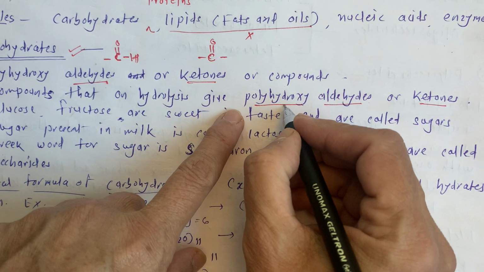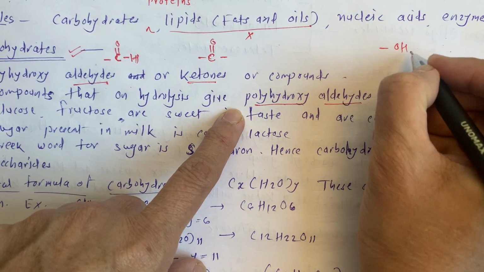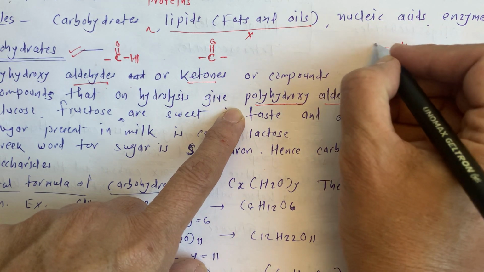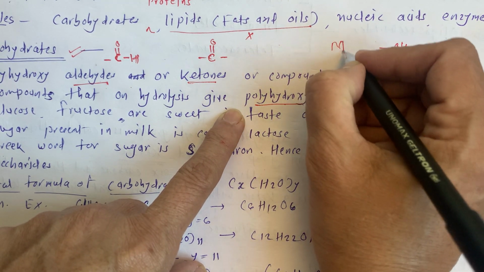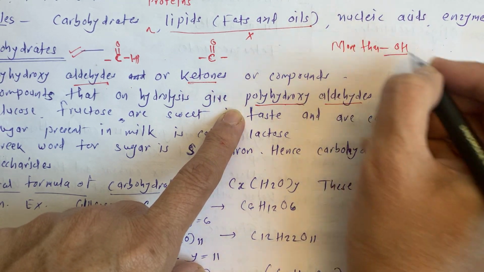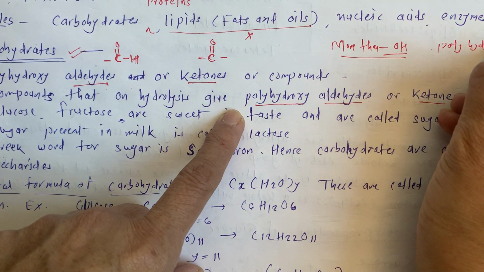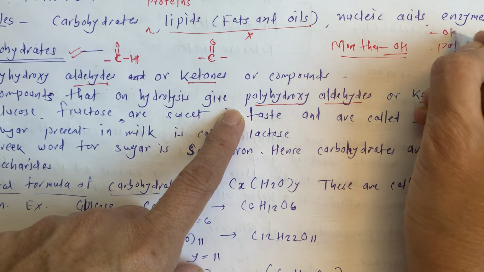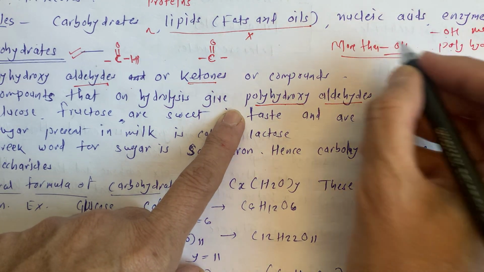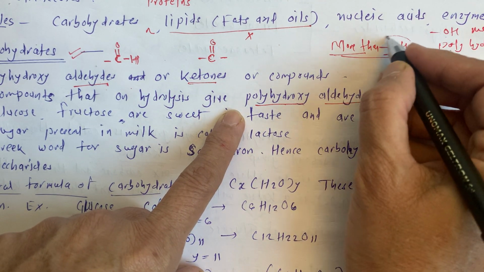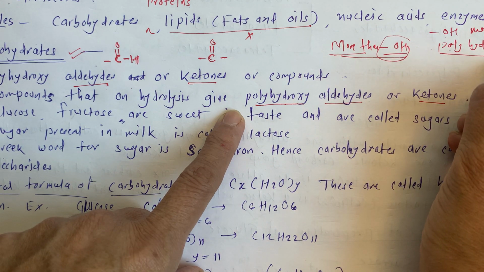Now what is this polyhydroxy? More than one OH, that is polyhydroxy. When only one OH, it is monohydroxy. When more than one OH, then it is polyhydroxy.